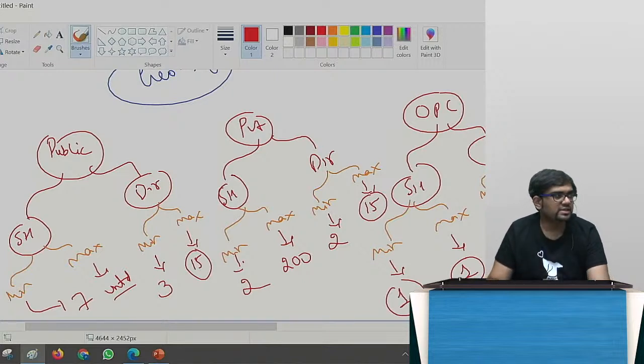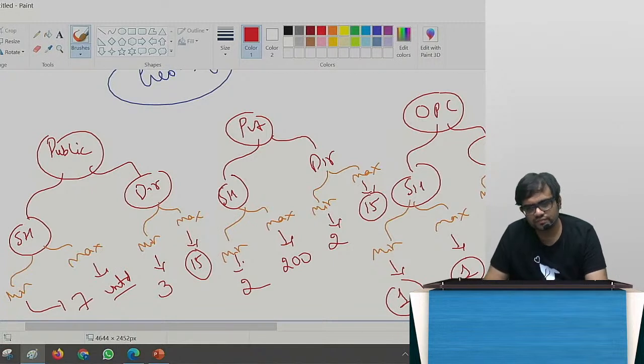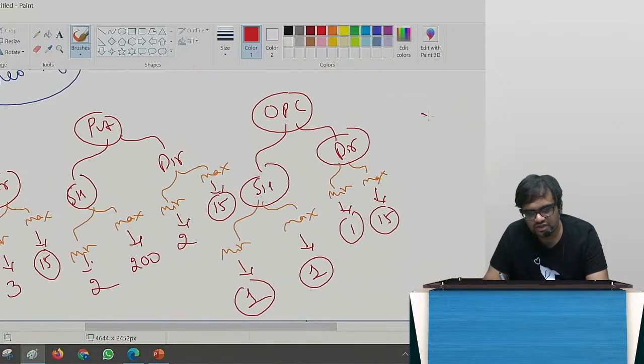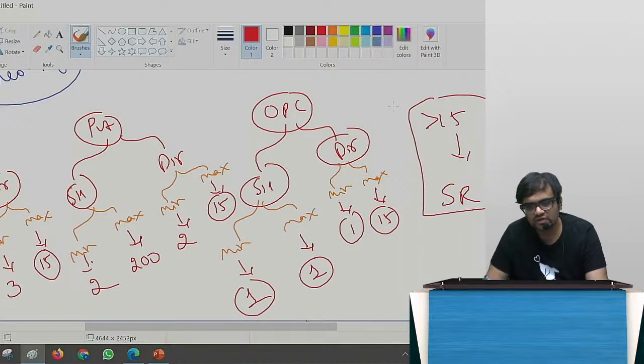The shareholder should only be 1, but director can be maximum 15. If I want to go more than 15 in any of these cases, I have to pass a special resolution. Yesterday we have seen what is special resolution, so that is the same.